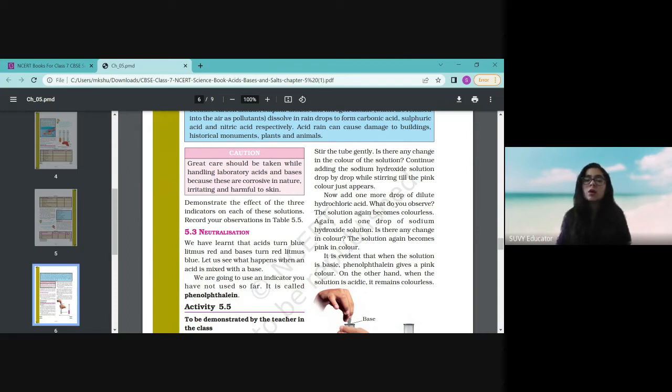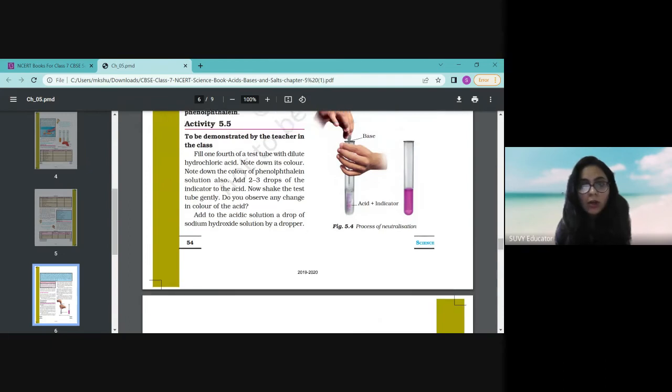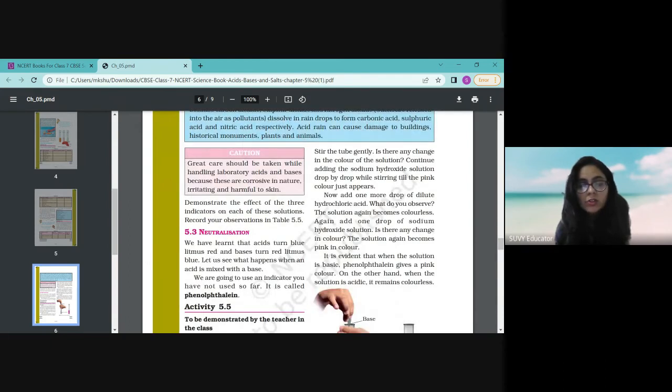Turmeric changes the acid to red and bases to colorless. Okay, we have already discussed some organic and inorganic indicators: methyl orange, methyl red, and phenol. Now, what is neutralization? I have told you that neutralization is a reaction: if you mix acid and bases, they undergo a reaction and give you some sort of compound, and these compounds are known as salts.